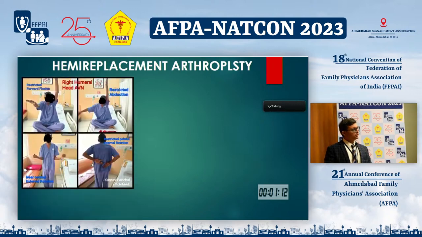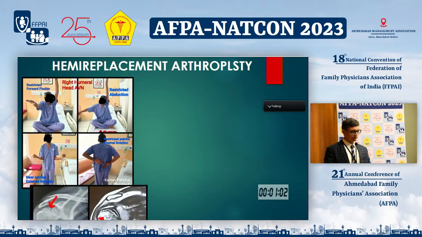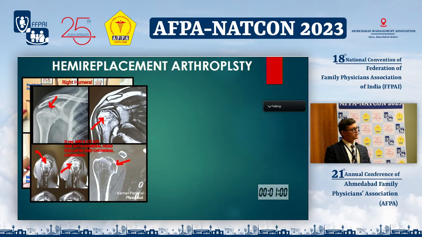Here is a young male patient, an alcoholic one. The patient's right shoulder, there is a restricted range of motion with pain. You can see that the abduction, forward flexion, internal rotation, external rotation, all are limited. Here is the X-ray. You can see that here, the humeral head, there is chondrolysis.